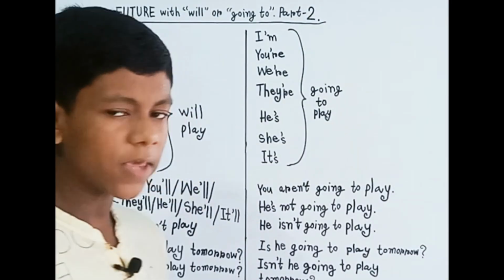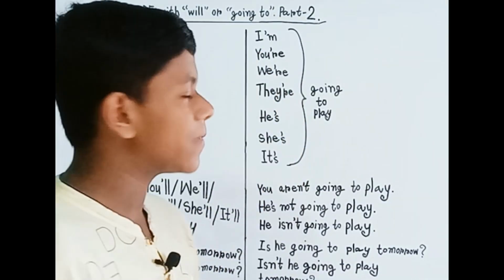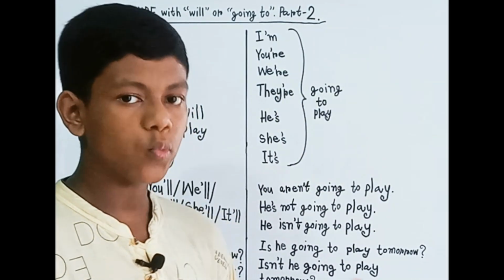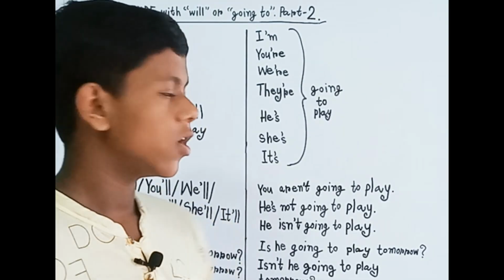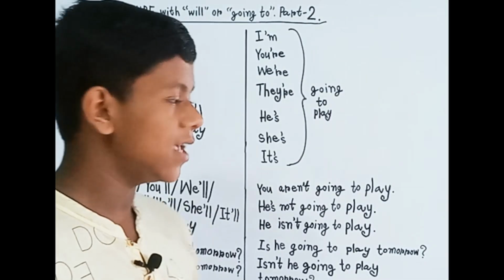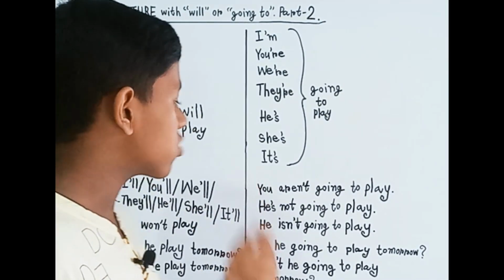Okay, so then if we just say like this, our sentences will be, I'm going to play, you're going to play, we're going to play, they're going to play, he's going to play, she's going to play, it's going to play.